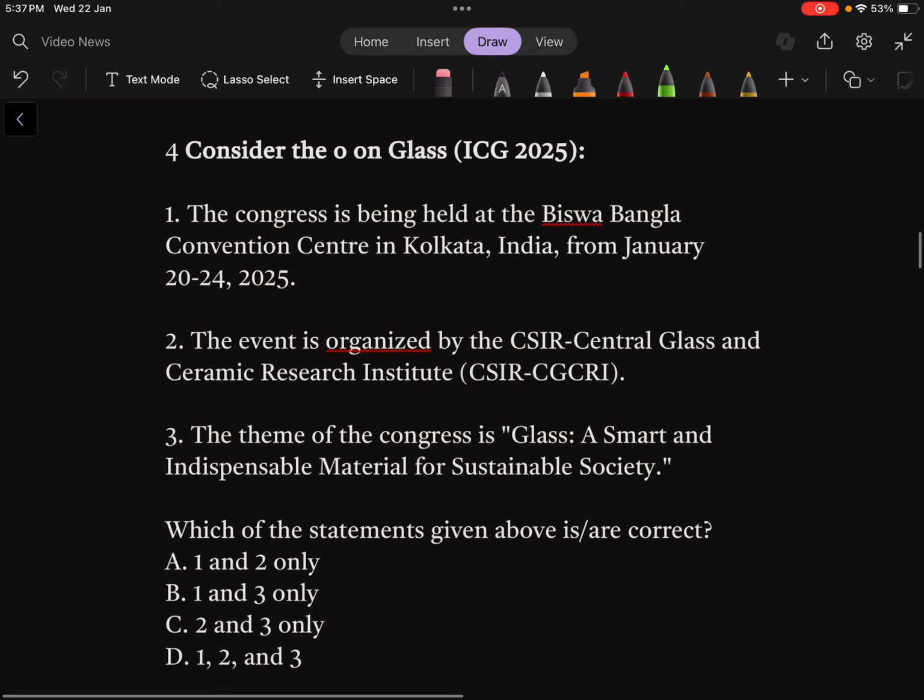Question number 4. Consider the following statements on Glass Congress. Maybe some typing error is there. Glass Congress is being held at Biswa Bangla Convention Center in Kolkata, India from January 20 to 2025. The event is organized by CSIR Central Glass and Ceramic Research Institute. And the third point is the theme of the Congress is glass, a smart and indispensable material for sustainable society. So if you go through, all three are correct. So the answer is D. This is very correct.